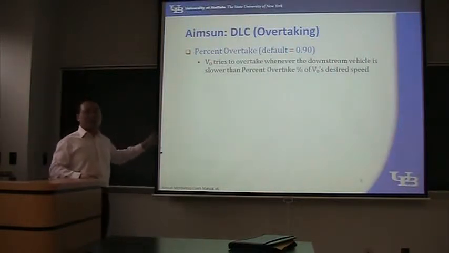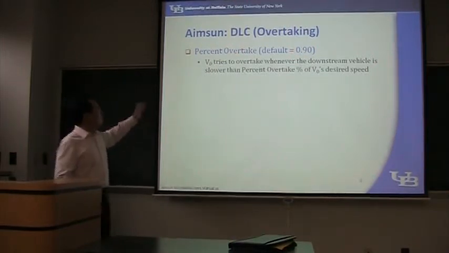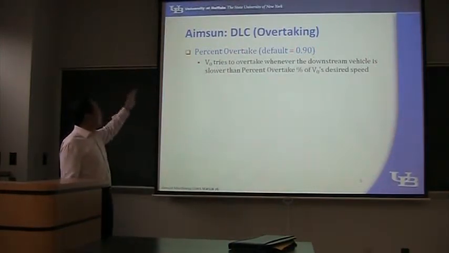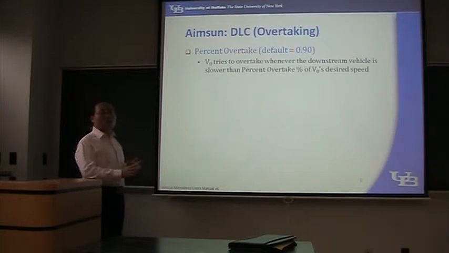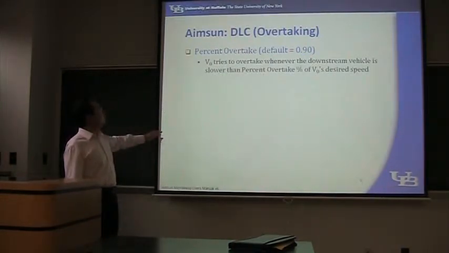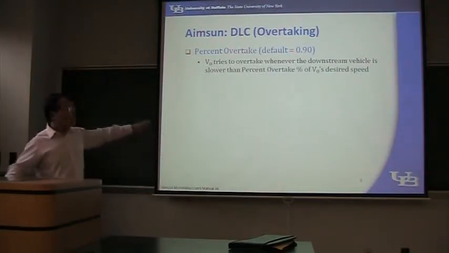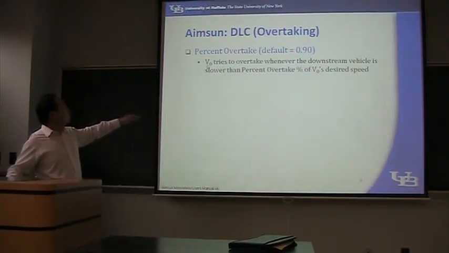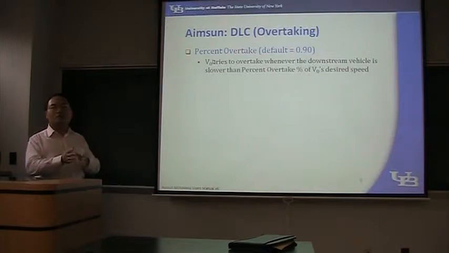This is called overtaking. And I want to introduce these 2 parameters. INSUP's discretional lane changing is implemented using 2 parameters. The first parameter is called percent overtake. So the vehicle, I use V0 to stand for the current vehicle we are modeling.